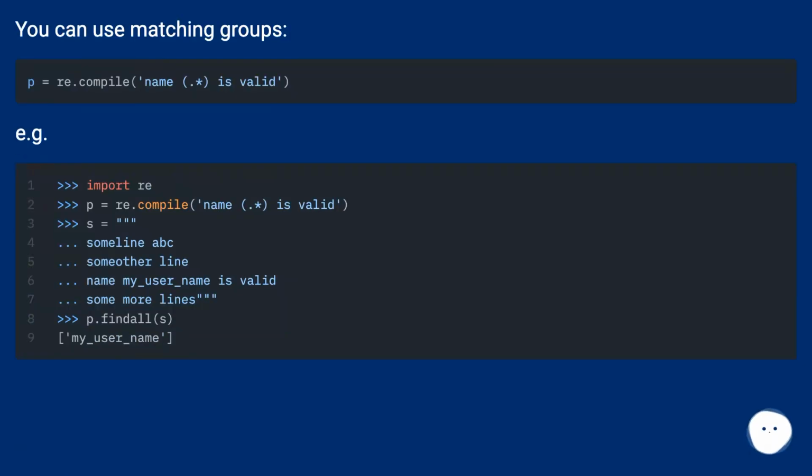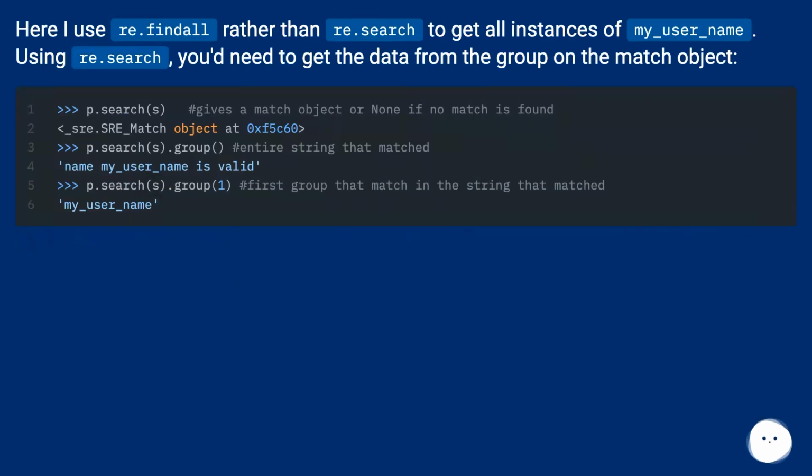You can use matching groups, e.g. Here I use re.findall rather than re.search to get all instances of my. Using re.search, you need to get the data from the group on the match object.